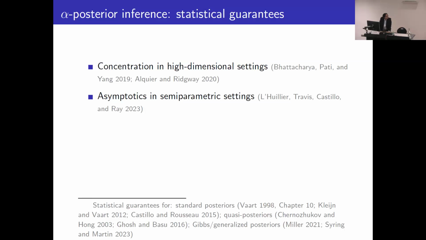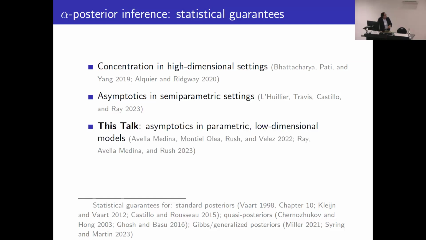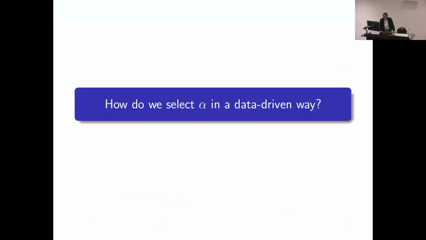In terms of statistical guarantees for these alpha posteriors, in high dimensional settings, we have results about concentration. We also have asymptotic results in semi-parametric settings. But in this talk, we're going to be focusing on asymptotic guarantees and second order behavior of these posteriors in parametric low dimensional model settings. I've also included references at the bottom here, since a lot of these conditions and results come from results about standard posteriors and Gibbs posteriors as well.